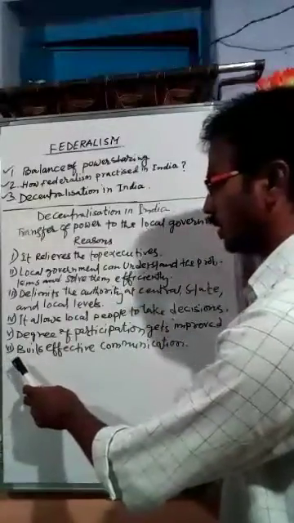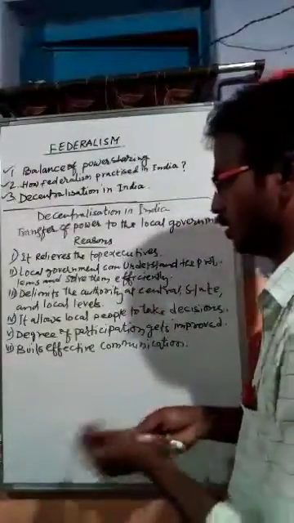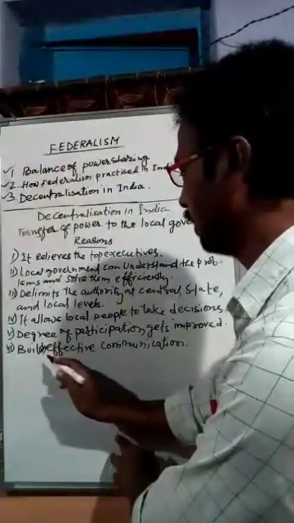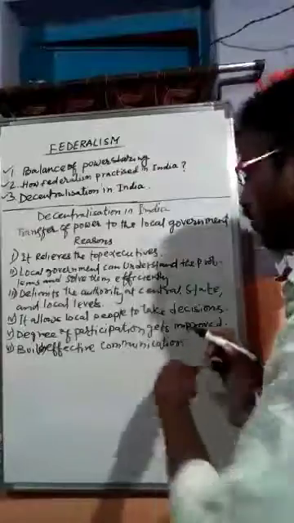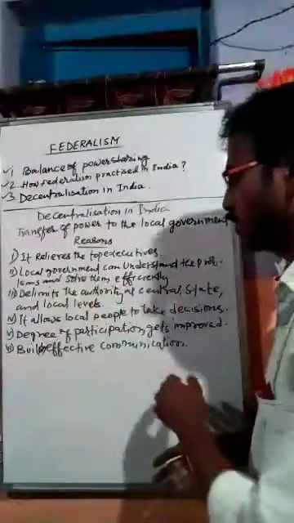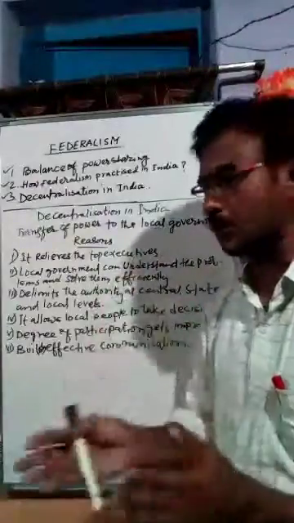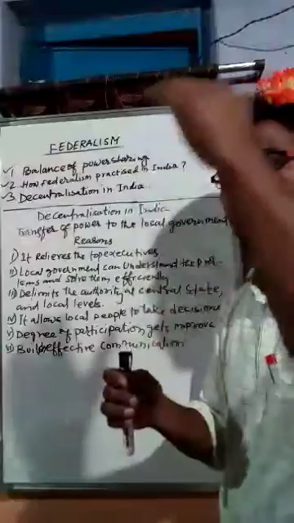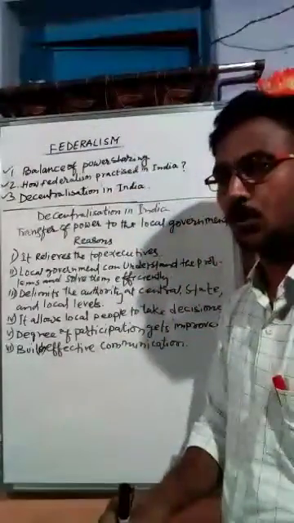Next, and the final, is it builds effective communication. Yes, students, because of the decentralization, it builds effective communication between the center, the state and the local. Now there is good communication between the center, the states and the local.